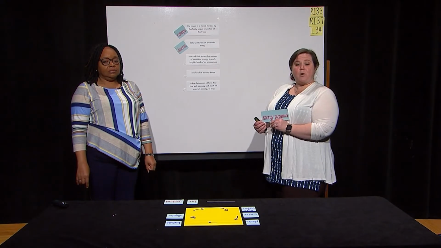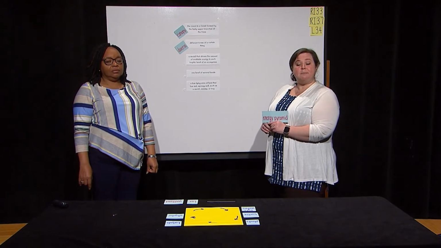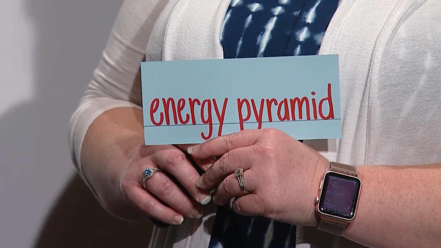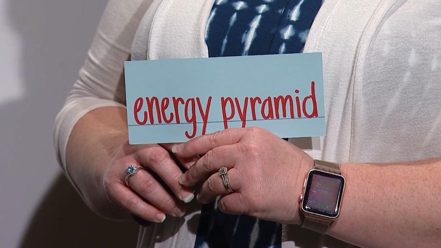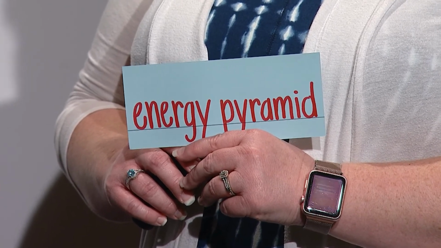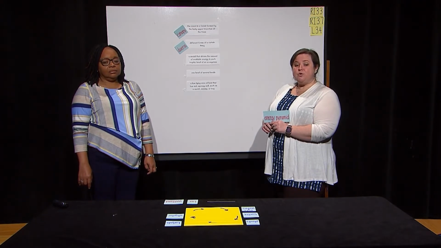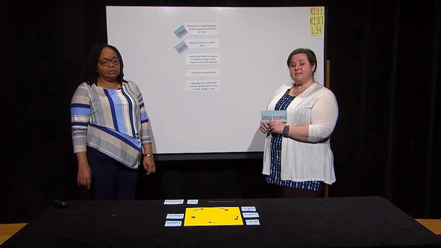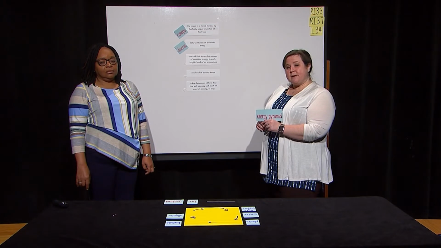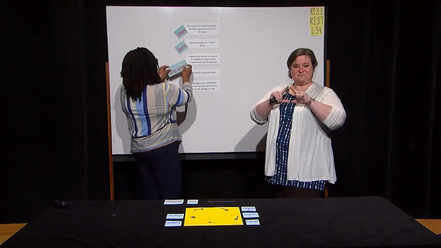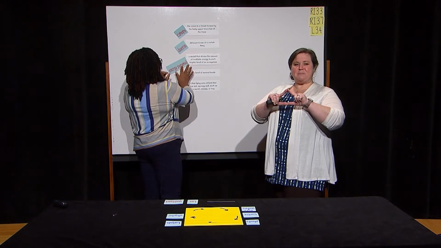This next group of words says energy pyramid. That's a model that shows the amount of available energy in each trophic level of an ecosystem. We may call it a trophic pyramid. We could also use energy pyramids as a variation. Miss Norman's going to put the word with its definition, and I'll show you the motion. Energy pyramid.